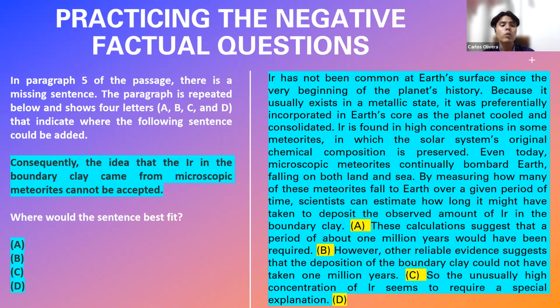What are those spots or places? As you can notice, they are A, B, C, and D. Those spaces or spots that are highlighted, and that also have these letters included, A, B, C, D, are the available spaces for you to introduce the sentence. You cannot include it in any other part, but in those spots, okay? Now, the question is simply, where could we introduce the sentence to make it fit the best? That is what you have to do.